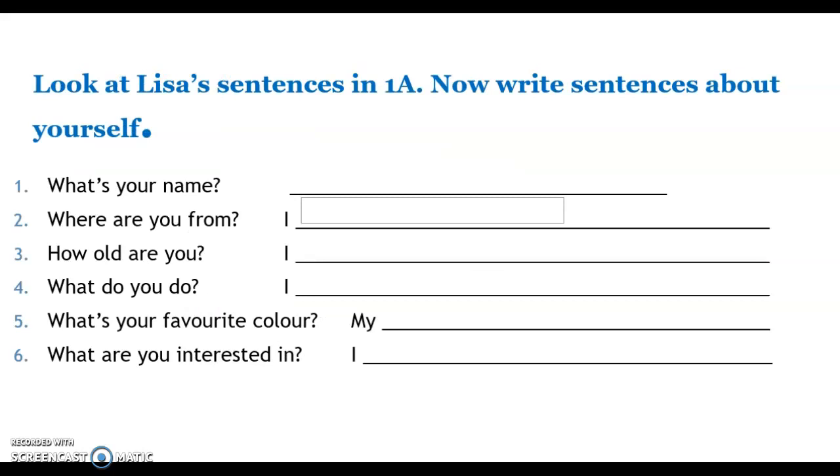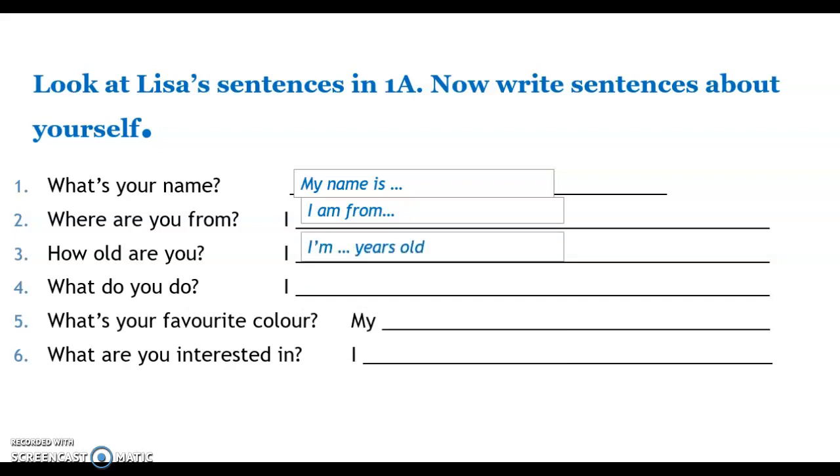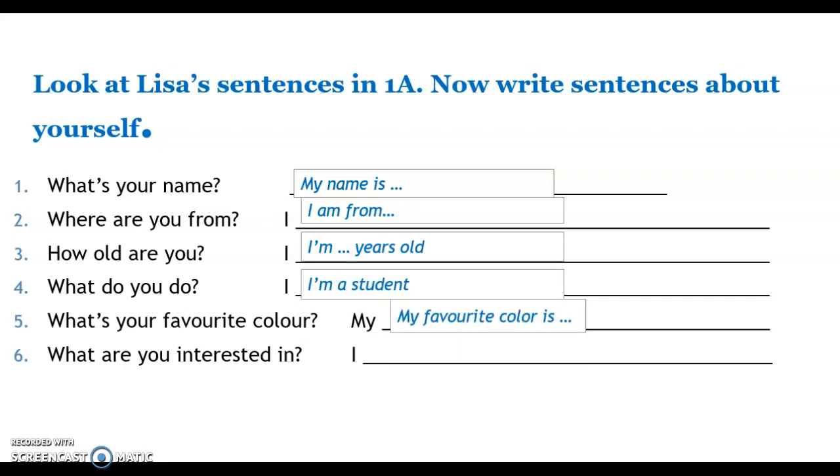In this exercise, you have to complete this sentence with your own information. In this case, for example, it says, what's your name? I have to say, my name is, and you say Natalia, Juan, Jose, etc. Where are you from? I am from Chillán, Concepcion, etc. How old are you? I am 18, 20 years old. What do you do? I'm a student. What's your favorite color? My favorite color is blue. What are you interested in? And you can say, I am interested in any given activity, music, art, sport, etc.